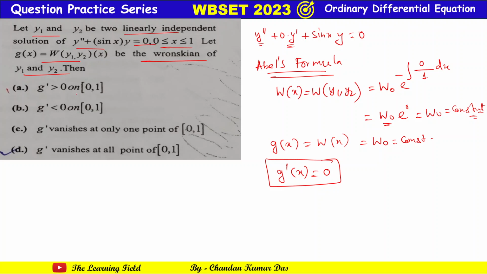So option A says that g dash is greater than 0, no. Less than 0, no. Vanishes only at one point, no. This holds for all x belonging to the interval 0 to 1, so this is also not correct. G dash vanishes throughout because this is identically 0. Okay, so this is the correct answer of this problem.